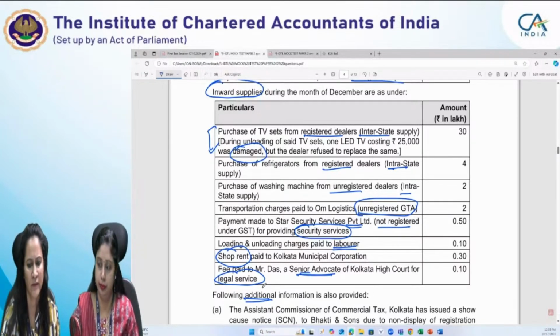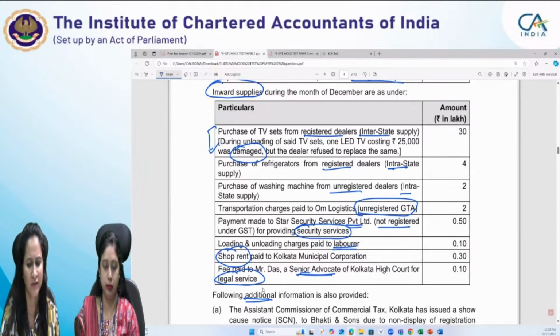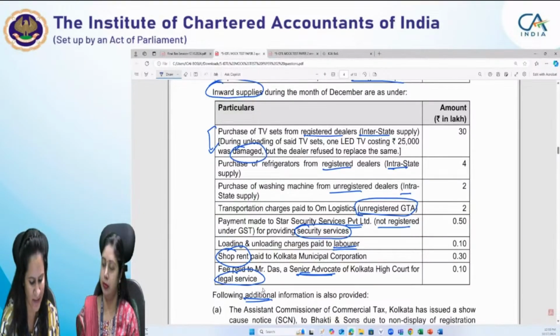So in case of transportation charges, unregistered GTA, Home Logistics, has provided the service of goods transportation agency to Bhakti and Sons. So reverse charge will apply in this case.